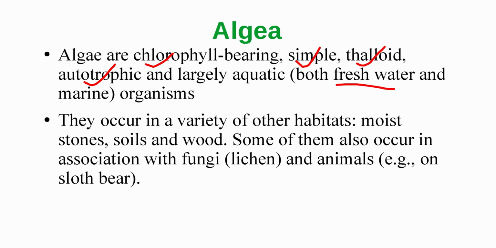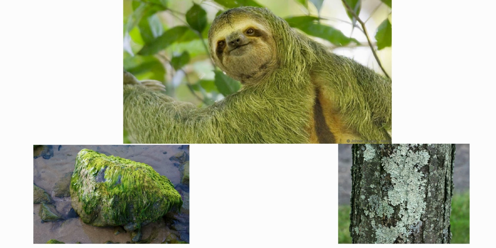Apart from the water, they are also present in moist stones, soil and wood. Some of them also occur in association with fungi, called lichen, and also in association with animals, for example the sloth bear. In this image, you can see the sloth bear and the algae attached to its body, which is seen as green color. In this picture, you can see algae growing on a stone. And in this picture, you can see lichens, where the algae grow in association with fungi.